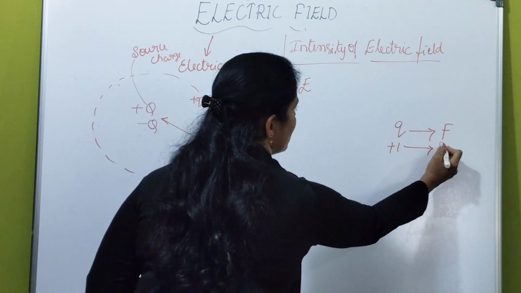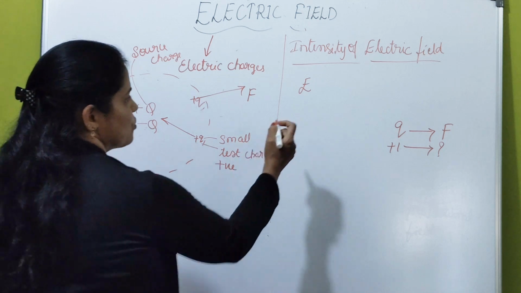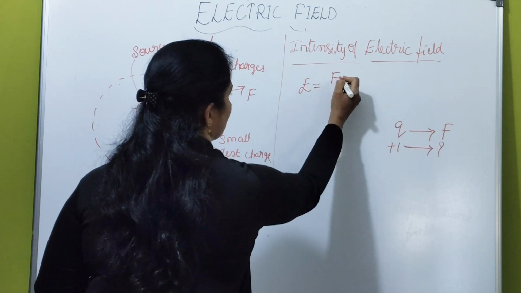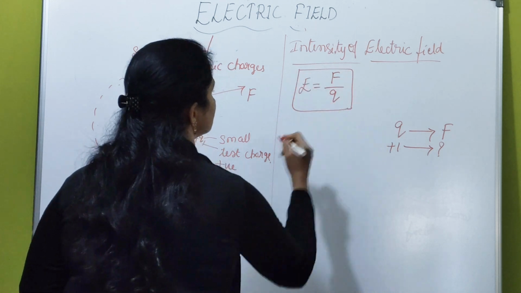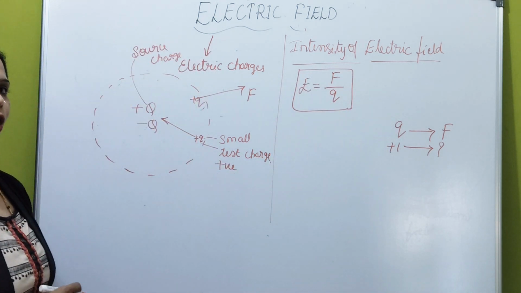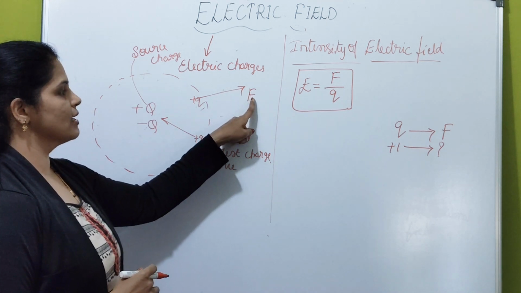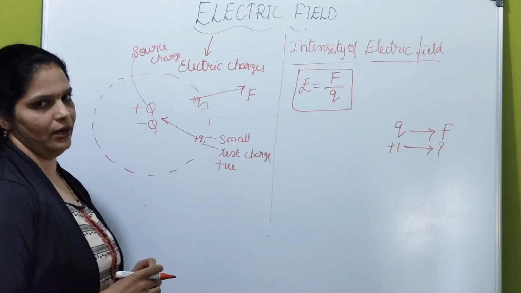The force experienced by a unit positive charge is called electric field. So how to measure electric field? Multiply F by 1 divided by Q. So this is a way of calculating the intensity or strength of the electric field. It is the force experienced by a unit positive test charge placed inside the electric field.